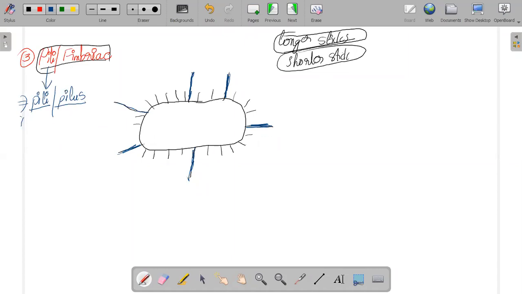Coming to the point, what are they necessary for? They play an important role in the formation of one object that is called the conjugation tube during reproduction. What are the pili that you are seeing here, the blue color thing? They help in the formation of the conjugation tube.